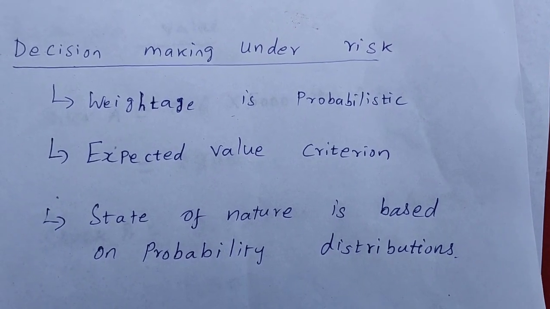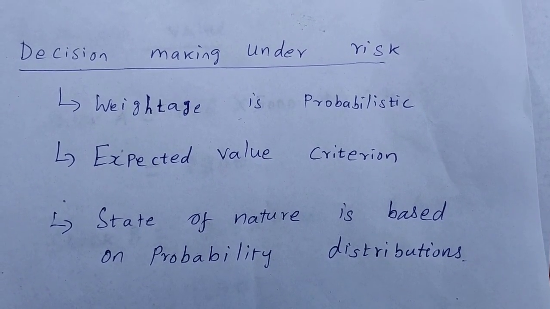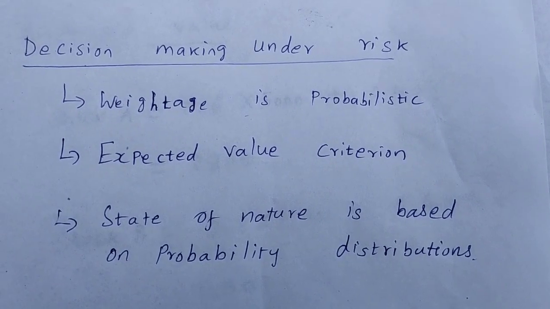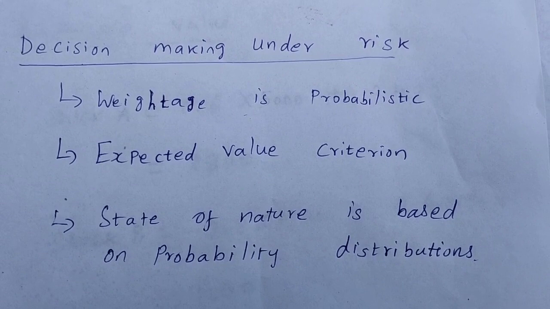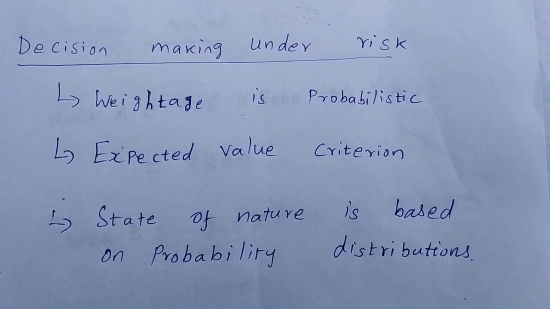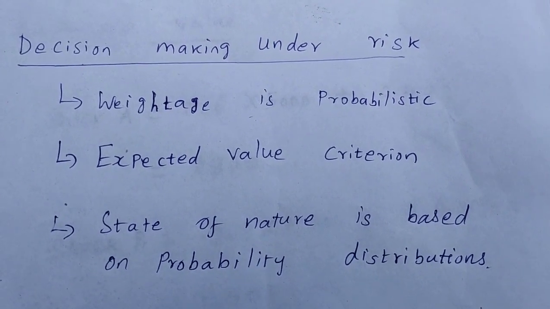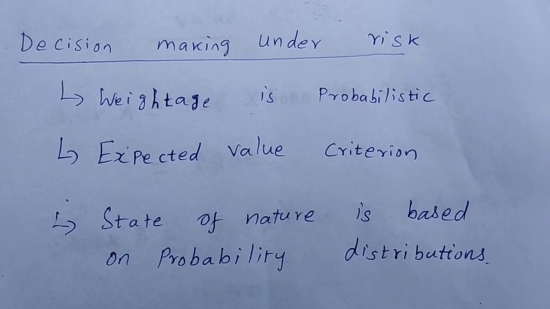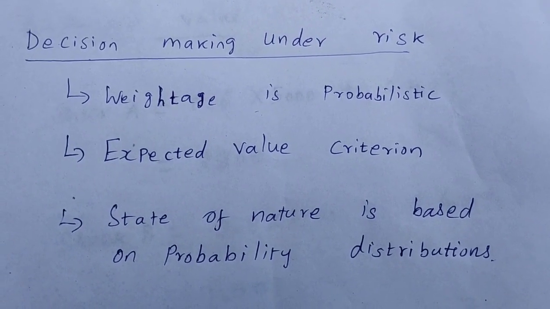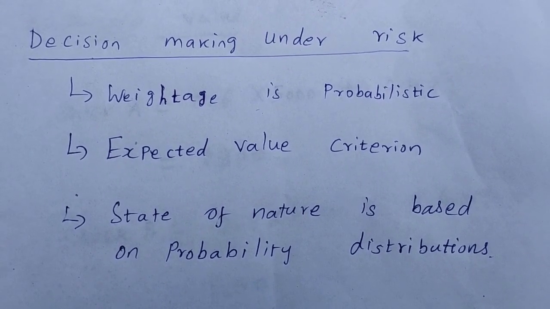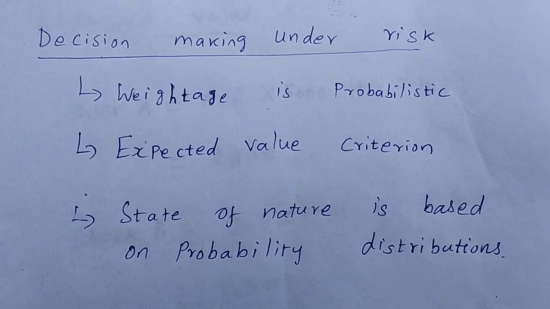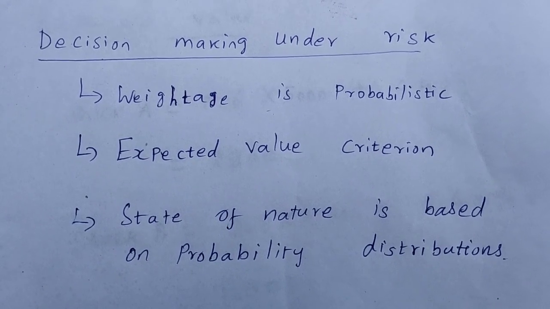So, dear students, in this lecture we are going to cover the decision making problem under risk category. In the previous lecture we were looking at decision making problems under certainty. There is another category of problem, decision making under risk, in which the main difference between the previous one and this one is that the weightage here is probabilistic in nature, whereas in the previous case the weightage is deterministic in nature.